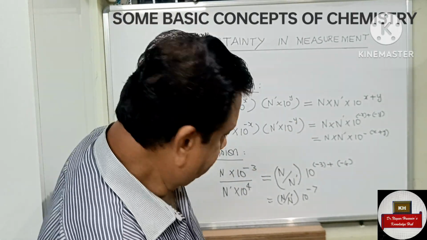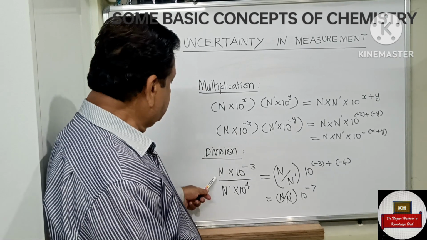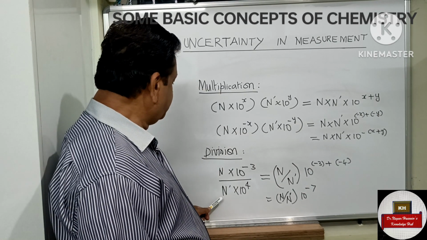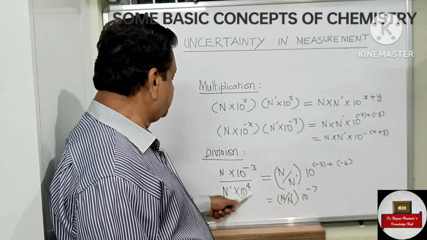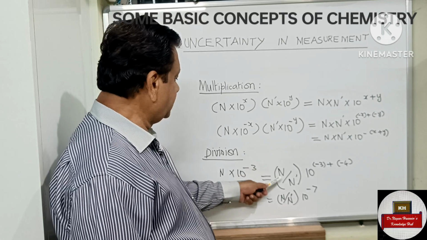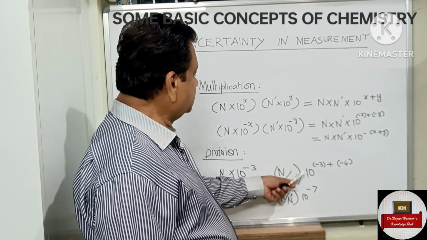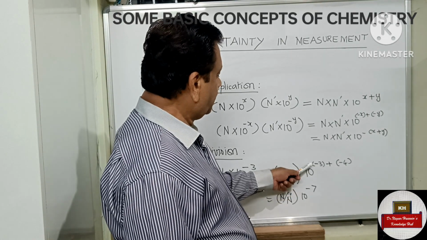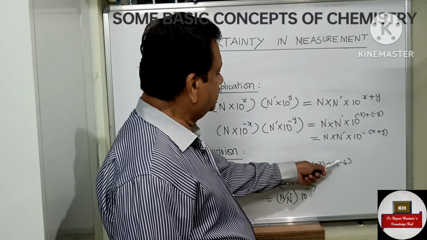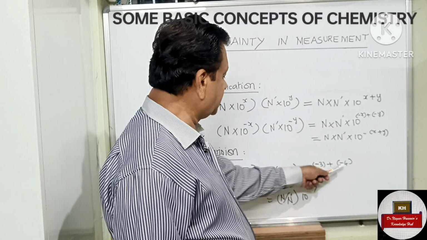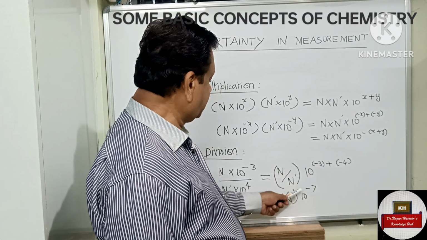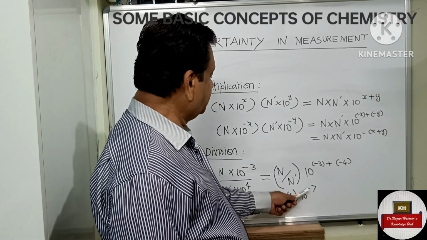In division, if you have N into 10 power minus 3 divided by N dash into 10 power 4, you write N divided by N dash into 10 power minus 3 minus 4. Subtracting the exponents, it will be minus 7, so N divided by N dash into 10 power minus 7.